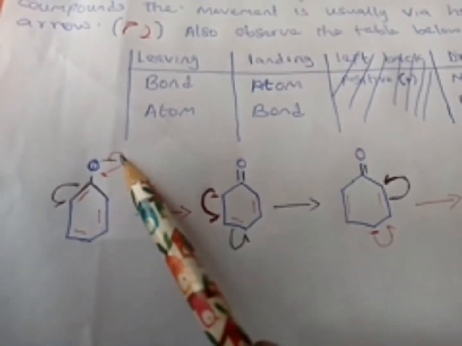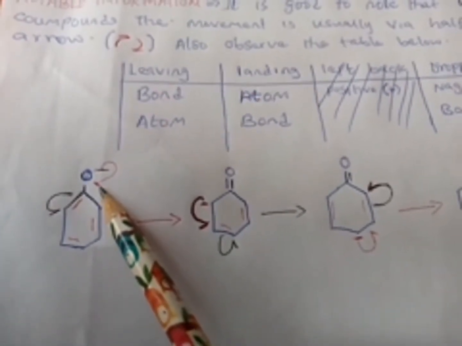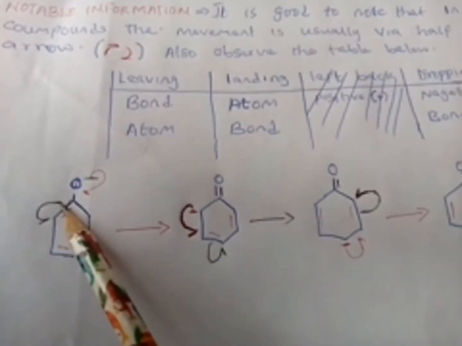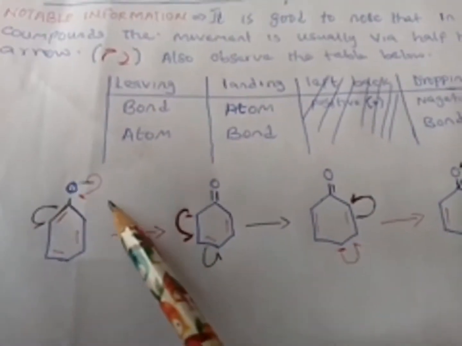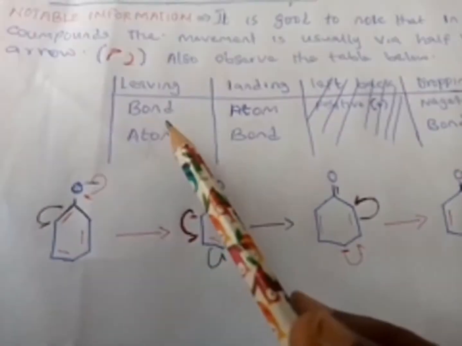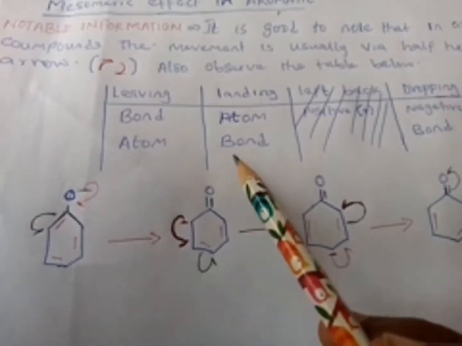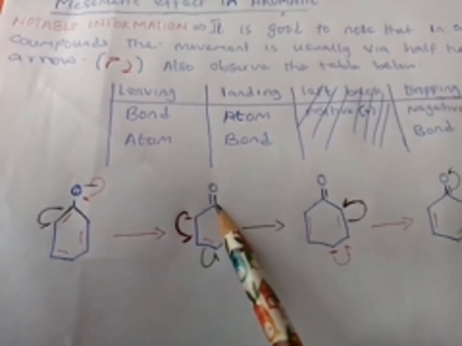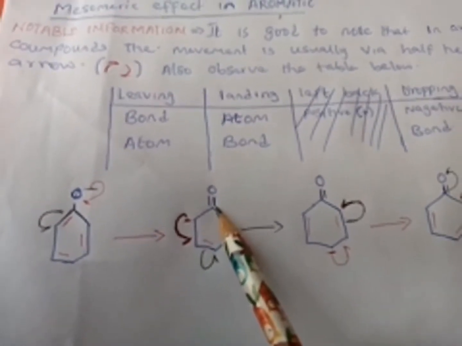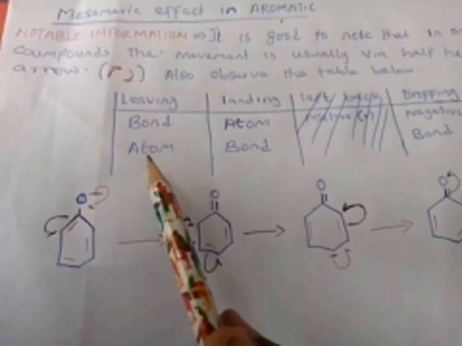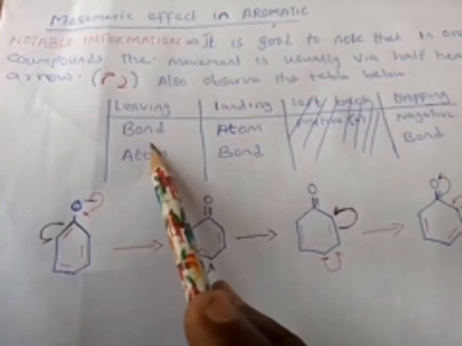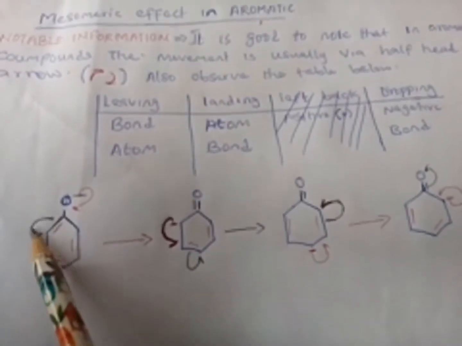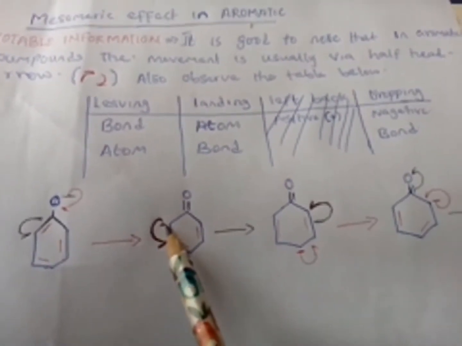Now the one in red is always moving from atom to bond, while the one in black is always moving from bond to atom. We say when it leaves an atom and lands on a bond, it will deposit another bond. So that's why it is depositing another bond here. And we say when it is leaving a bond and landing on an atom, it deposits a negative. So now it is leaving a bond and landing on an atom. That's why it deposits this negative.